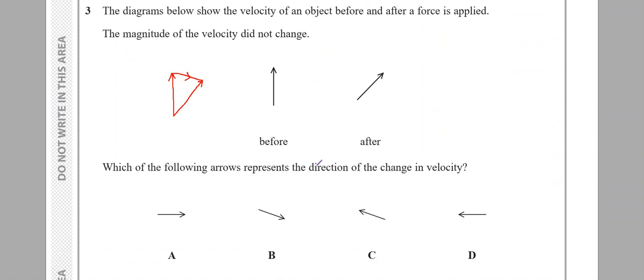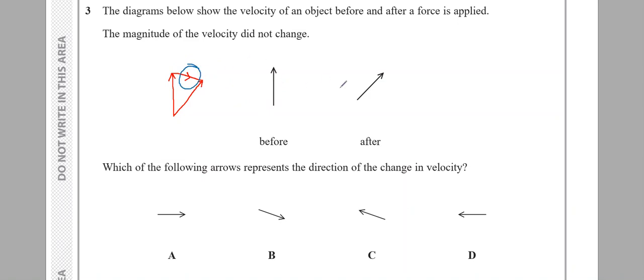This is pretty interesting. The diagram below shows the velocity of an object before and after a force is applied. The magnitude of the velocity did not change. This part is really important. Magnitude of the velocity did not change. Magnitude যদি change না হয়, magnitude of the velocity basically represents the length of the arrows. এটা হলো আমার before, this is after. Before থেকে after এর changeটা, this part represents the change.